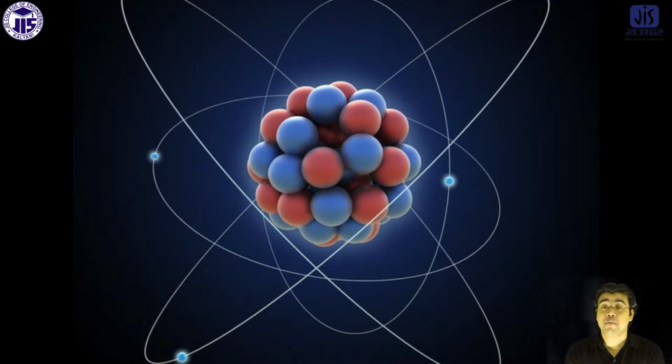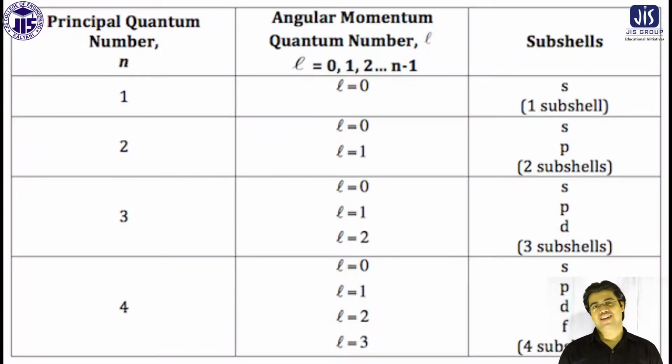How can we determine the subcells? By the value of L. For a particular value of the principal quantum number n, there may be several values for L, that means the azimuthal quantum number. For example, if the value of the principal quantum number is 2, then the value of the azimuthal quantum number will be 0 and 1. 0 means it is the S subcell and 1 means it is the P subcell. So for one orbit, there are two subcells.